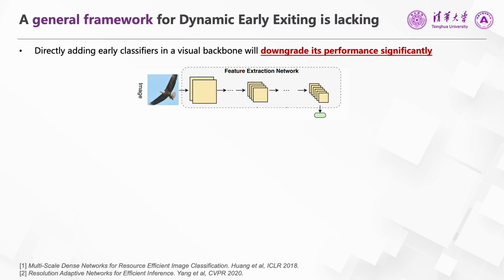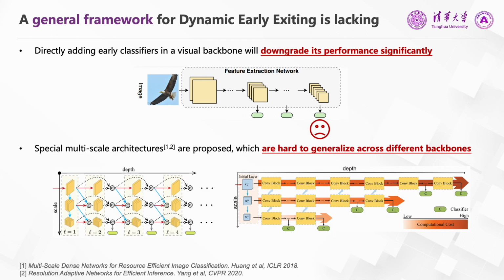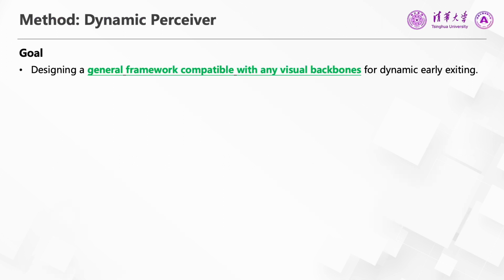However, designing a model that can perform dynamic early exiting is a challenging task. Researchers have found that if we directly append intermediate classifiers in a visual backbone like ResNet, the performance of the final exit will downgrade significantly, and the classifiers would interfere with each other. To solve this problem, some multi-scale structures have been proposed. Despite their effectiveness, such specially designed architectures are hard to generalize across different backbones. Ideally, we hope to empower any backbone with the ability of early exiting instead of designing a specific architecture from scratch. To this end, our goal is designing a general framework for dynamic early exiting. This framework should be compatible with any visual backbones.